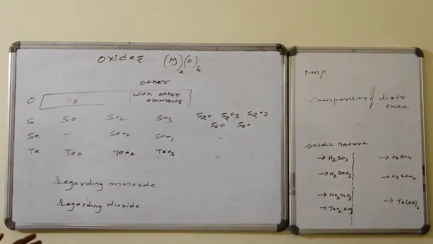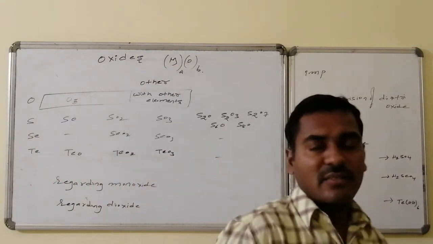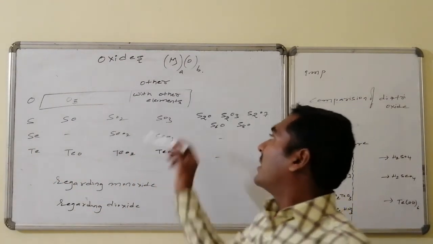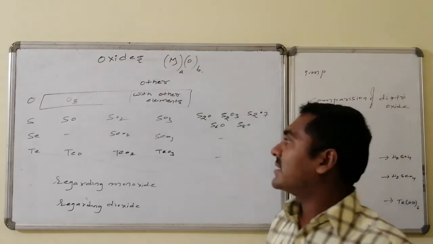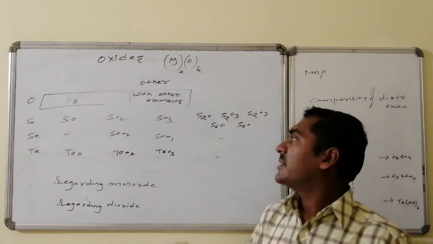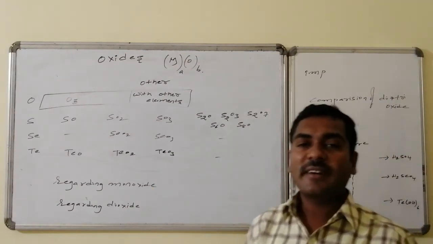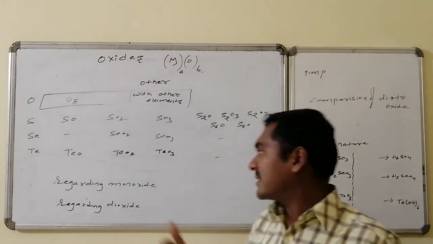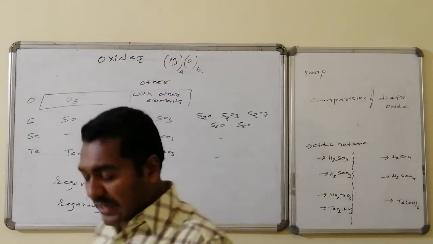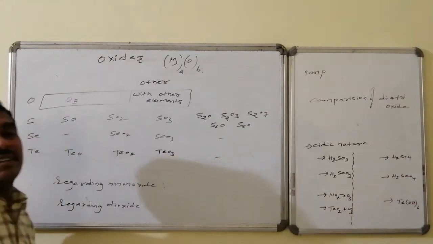Out of this table consisting of many varieties of oxides, in detail we will discuss the other oxides and their corresponding nature, ozone as a separate case, and important oxides of the 6th group elements. Now, as a brief general introduction, regarding monoxides, we can conclude that all can form monoxides except selenium.